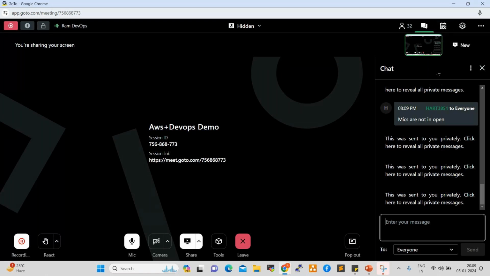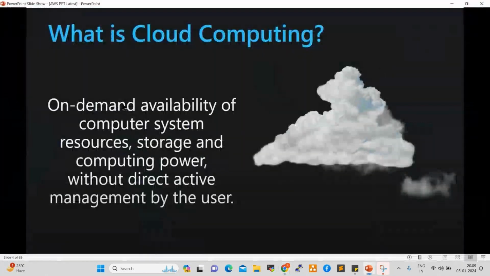So what is on-demand? On-demand is nothing but instantly, immediately. Whenever we require servers, for example, when working on a project, the project team requires servers, storage, and network. That should be available immediately, within a minute, which is nothing but on-demand. It is the on-demand availability of computer system resources, storage, and computing power without direct active management by the user.